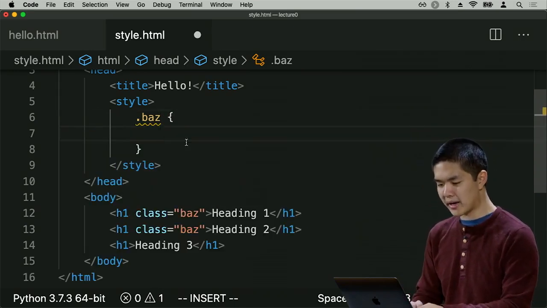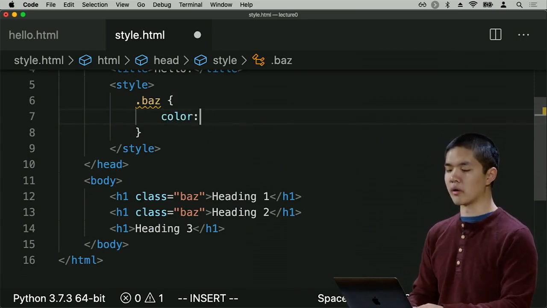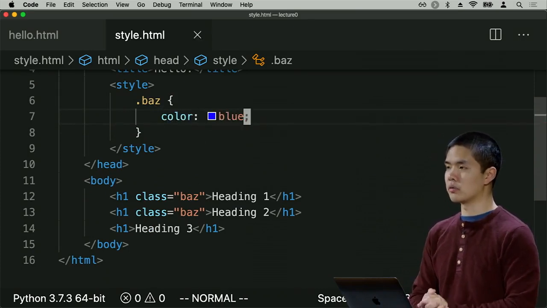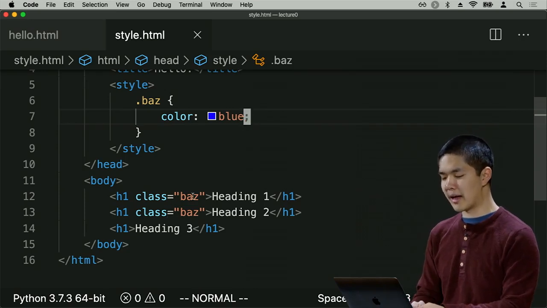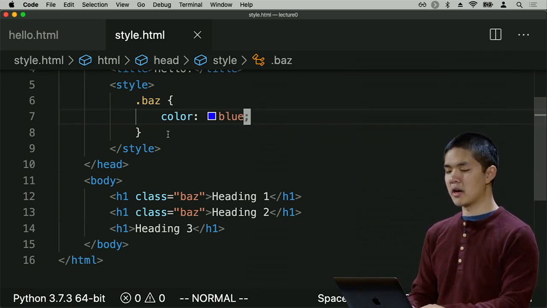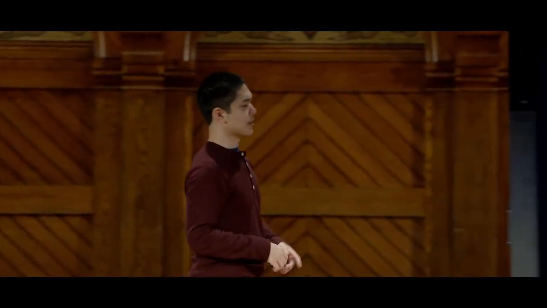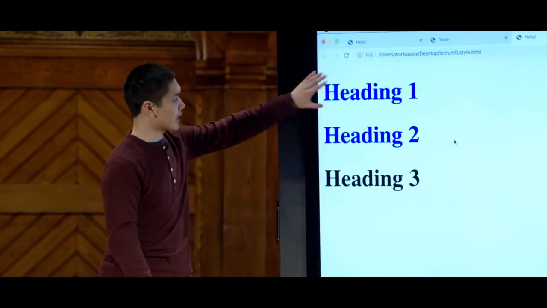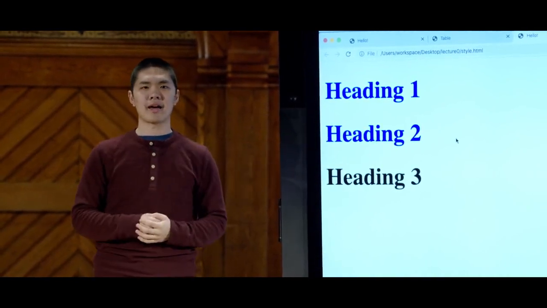So here I can now say, take all of the elements with the class of baz and go ahead and give those a color of blue. So now I have two h1s that belong to class baz. The other h1 does not. And I've styled only the things that are of class baz, such that now when I go back to the page and refresh the page, my first two headings, those do get styled as blue, but the third heading does not, because I've applied a class to these two elements that does not get applied to this third element there.